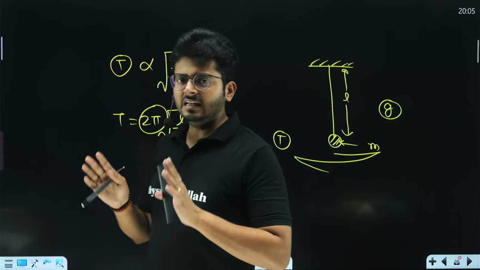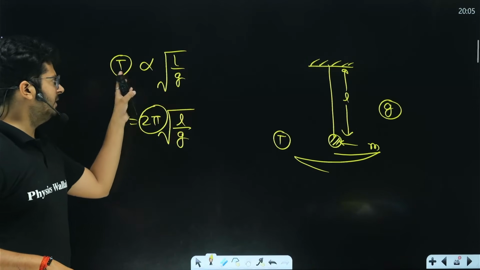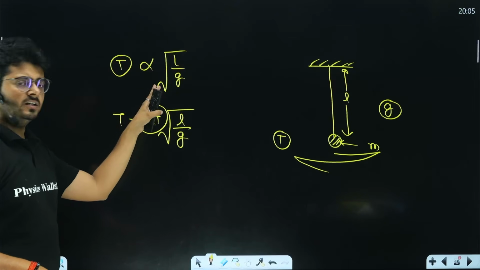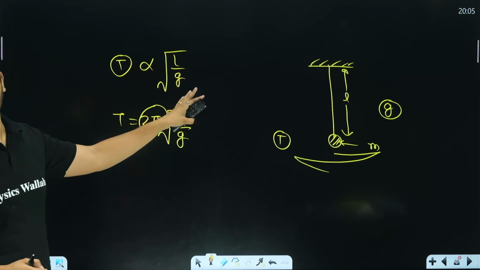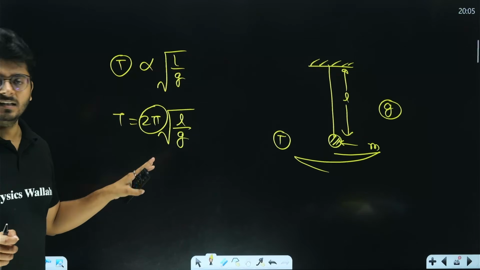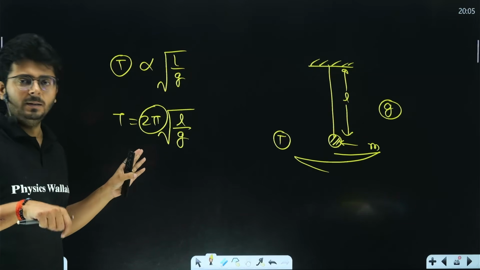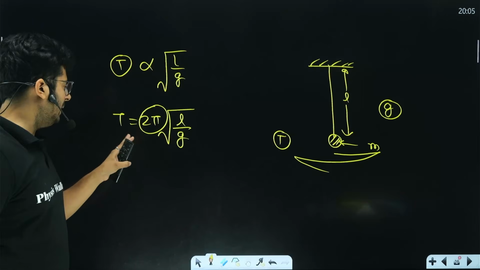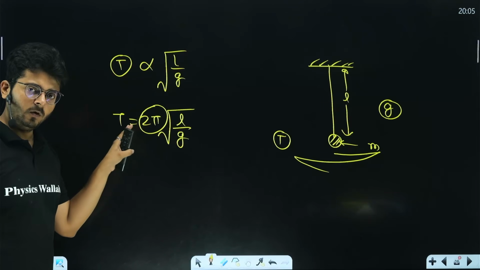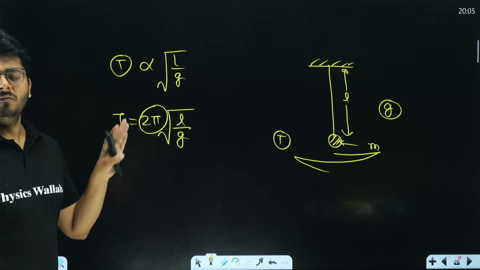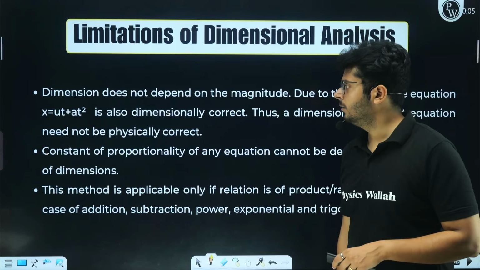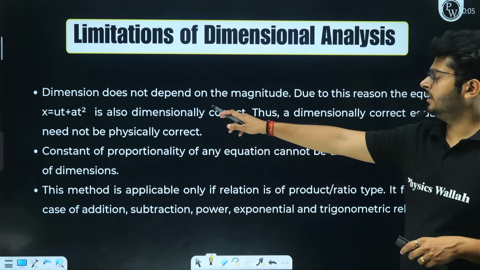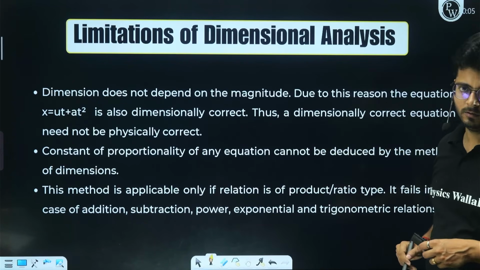So dimensional analysis can give you the relation between the quantities, but that relation does not have to be mathematically accurate. It is dimensionally correct. The relation will always be dimensionally correct, but it need not be mathematically correct as well. Why? Because the constants involved cannot be calculated with the help of dimensional analysis, right? Okay. So dimensions do not depend on the magnitude.